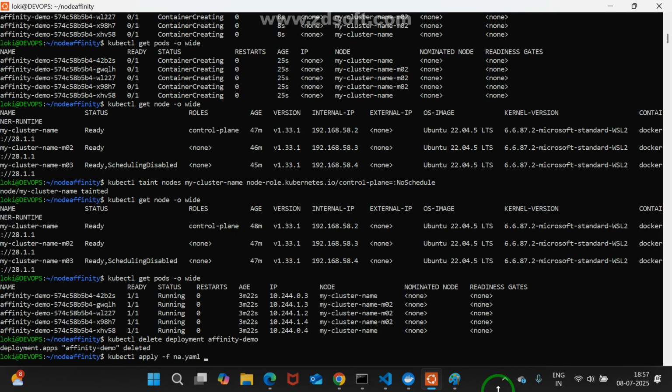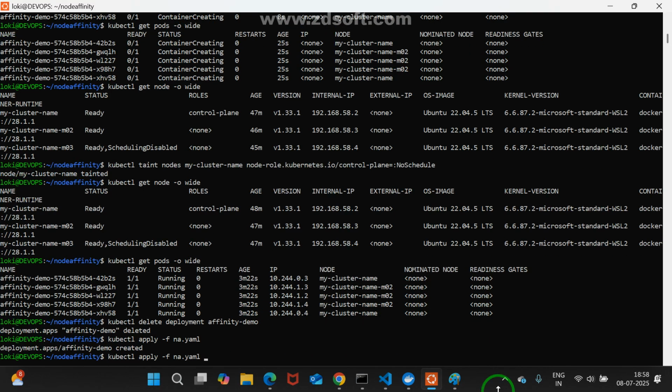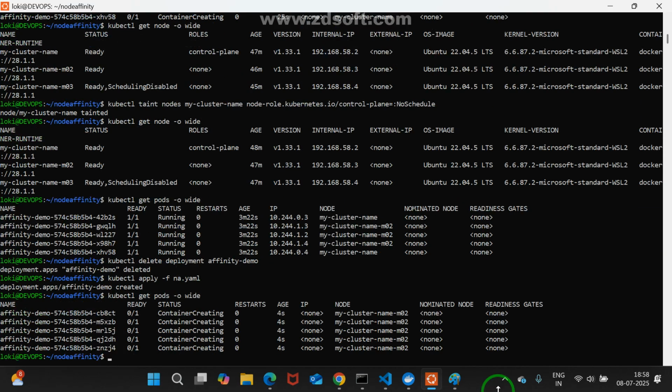Now get pods, I can go. Now see, the master node is not supporting there, that is drained. That's why it wants to create everything within one node, because we set it preferred, right?